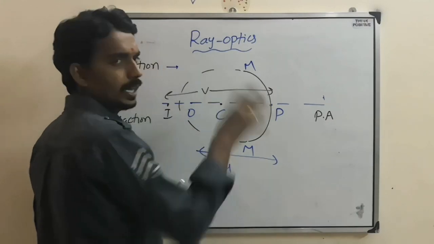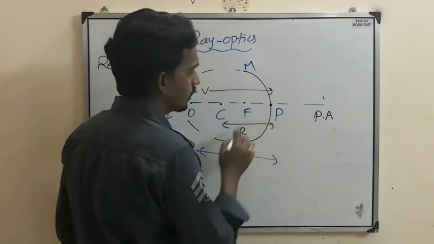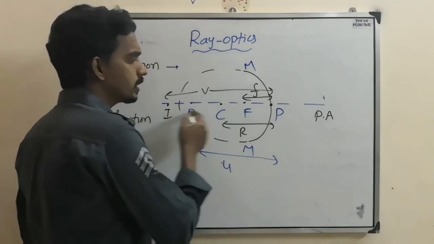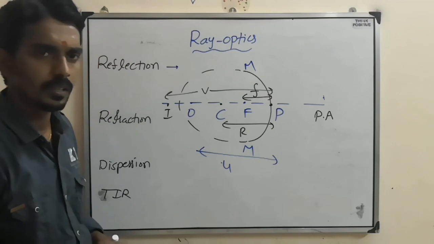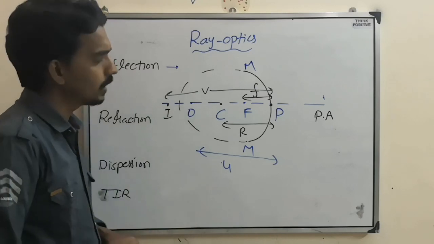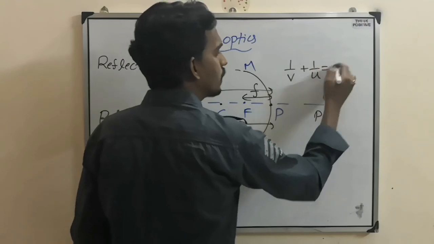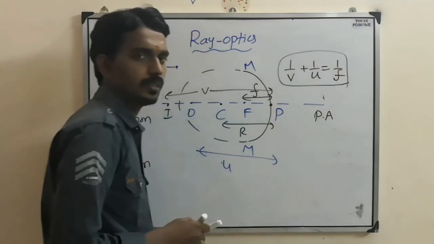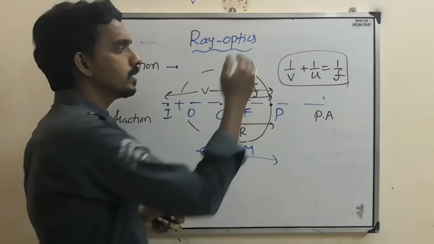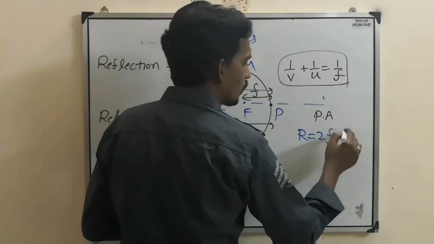The distances of anything we measure with respect to the pole. So the distance of the center is called the radius of curvature. The distance of the focus is called the focal length. The distance of the object is u. The distance of the image is v. So when you consider any such spherical mirror, there is one formula we will derive, that is 1 by v plus 1 by u equal to 1 by f. So when there is an object, there is a corresponding image, with object distance u and image distance v, the relation is this one, where the radius of curvature is 2 times the focal length.